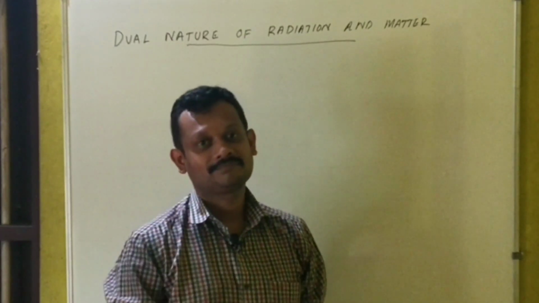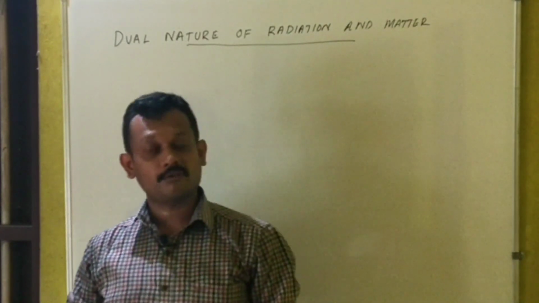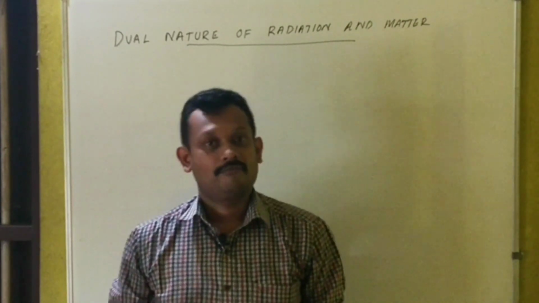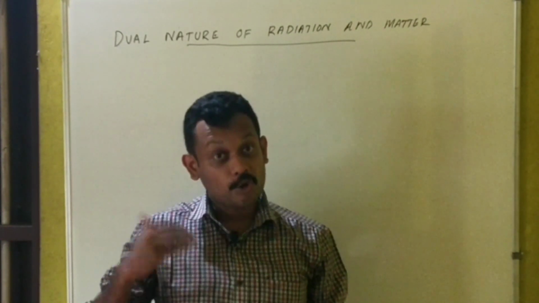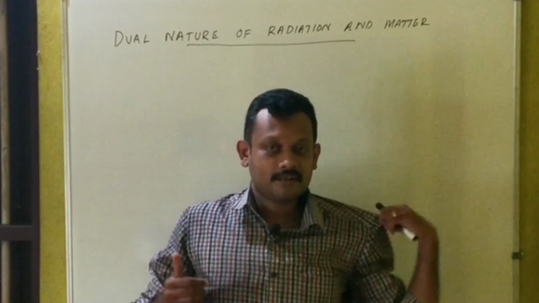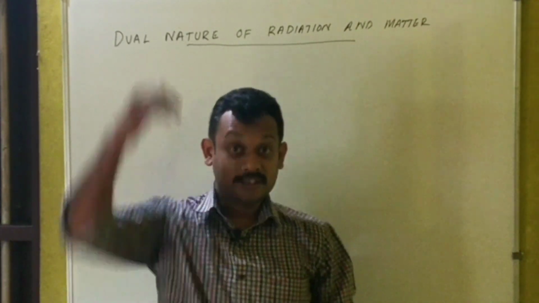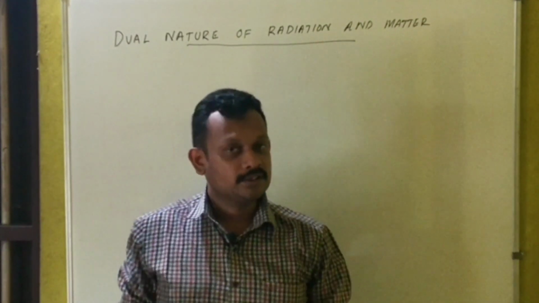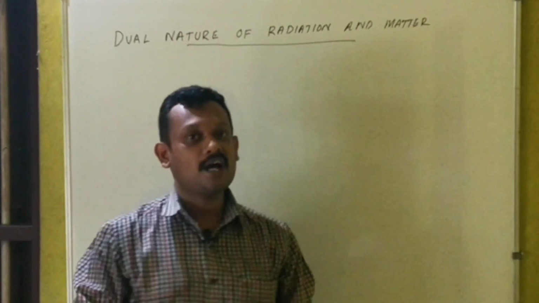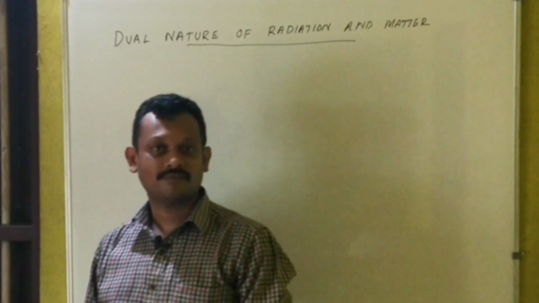Hi dear children. Up to the previous class we were discussing the chapter wave optics. We have seen the wave picture as proposed by Christian Huygens. Then we have seen coherent and incoherent addition of waves. Then we have discussed the famous Young's double slit experiment, which proved the existence of wave nature of light.